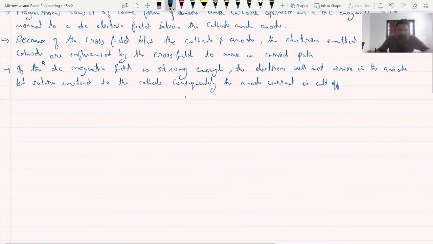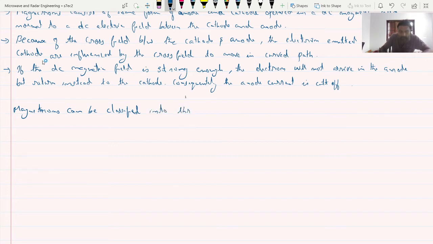So, magnetrons can be classified into three types. The first is the split anode magnetron. The second is the cyclotron frequency magnetron, and the third is called the traveling wave magnetron. Okay, three categories of magnetrons. I can write it as three types.